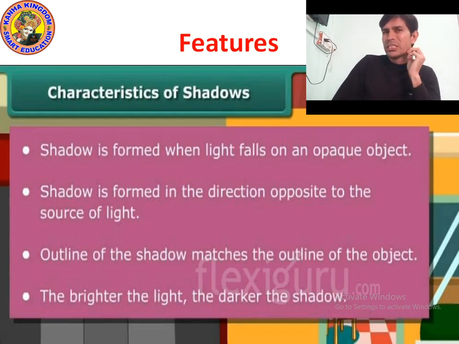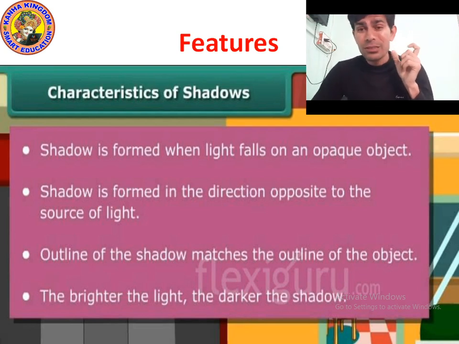Point number three: outline of the shadow matches the outline of the object. It means the shadow shows only the outline. It does not show the clear picture. It shows only the outline, and it will be dark in color. Point number four: the brighter the light, the darker the shadow.